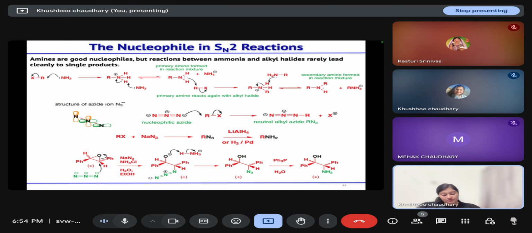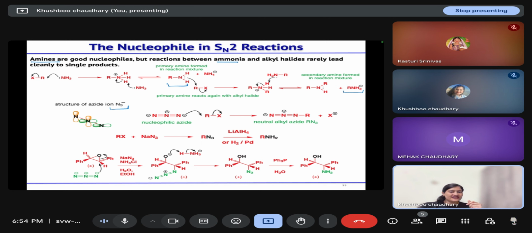Then in the case of SN2 reaction, the other nucleophiles that are possible are amines that are very good nucleophiles, for example, ammonia, and the other one is azide. When ammonia reacts with your alkyl halide, it will form RNH2, that is the primary amine. But because these primary amines are more reactive than the ammonia, this reaction will go on to the quaternary ammonium stage. If we want selectively to get this quaternary salt, then this reaction is good.